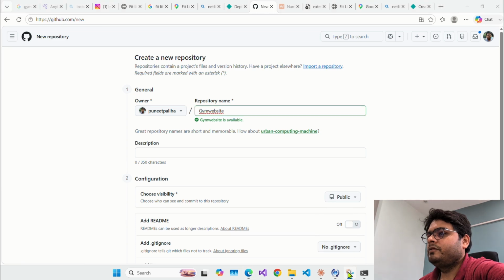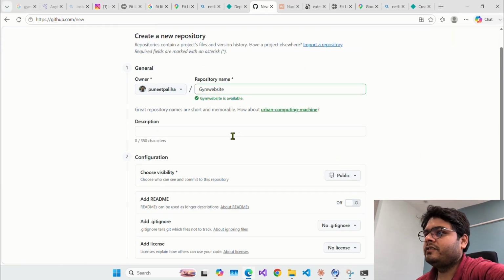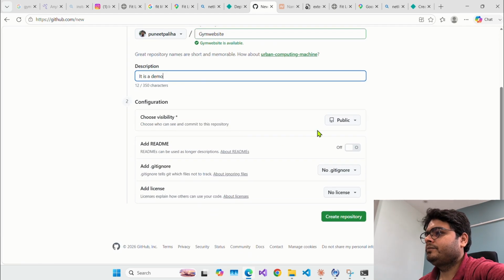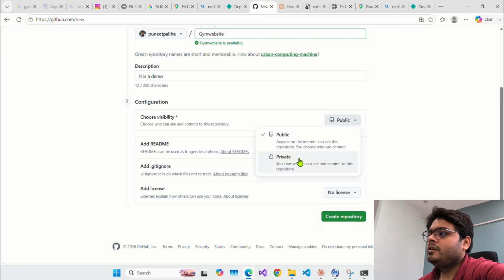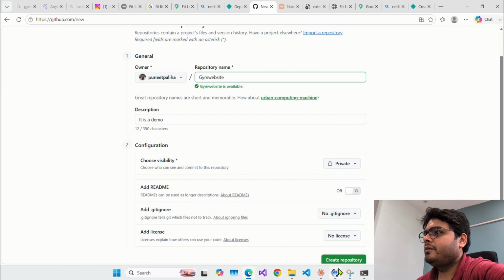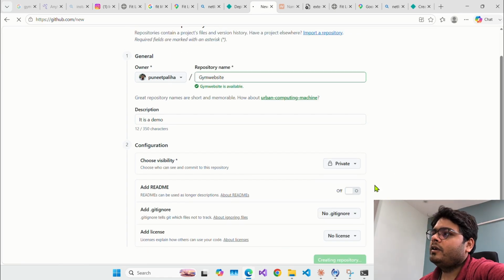Gym website is available, so it globally checks if the repository name is available or not. It is a demo, right? So it's private. If you want others to play with the repo, then you can select public. So I'll just say create repository, and I don't have to do anything else.